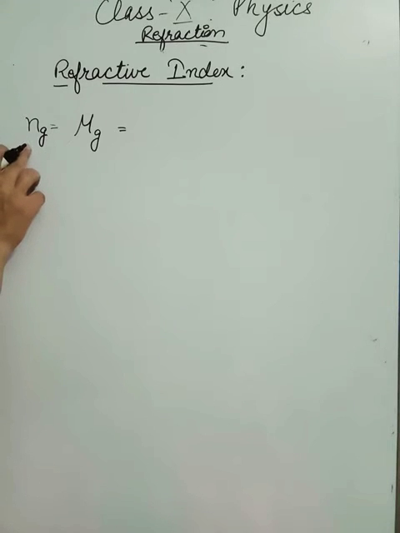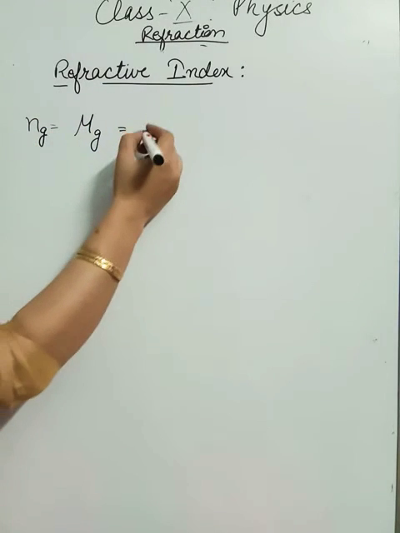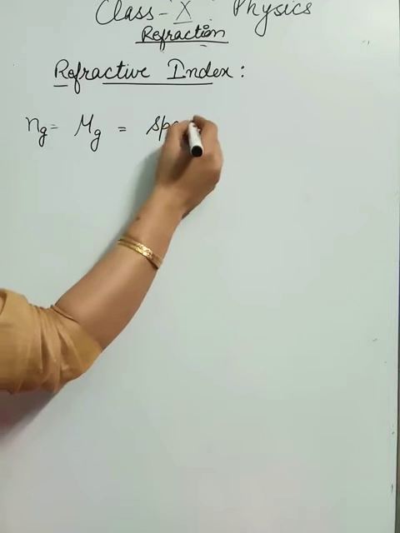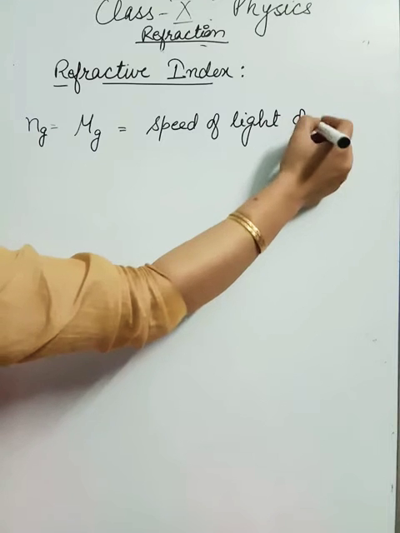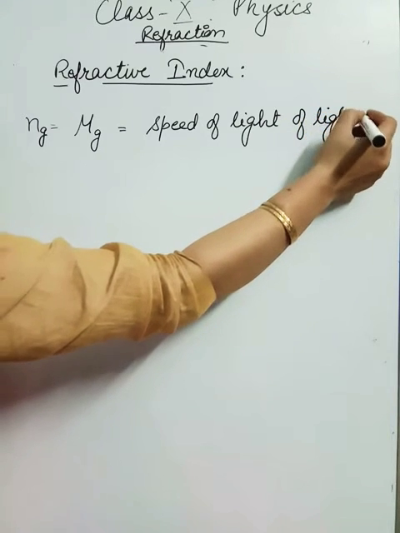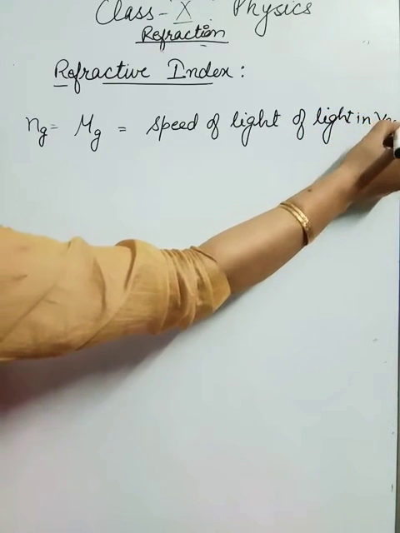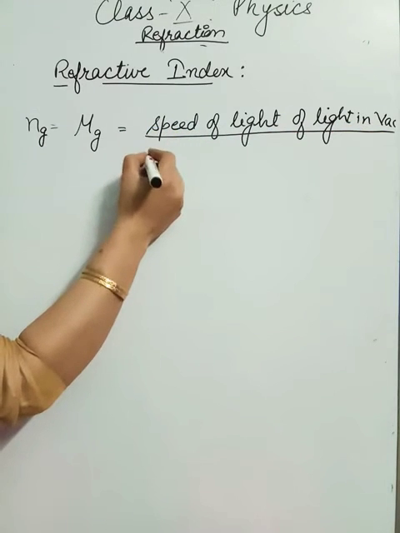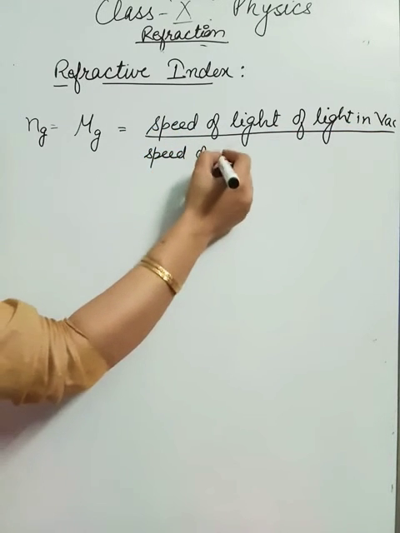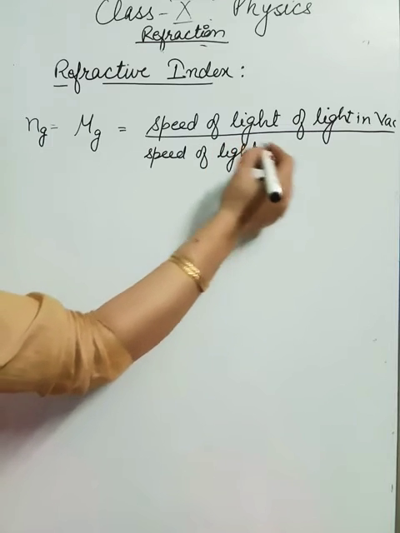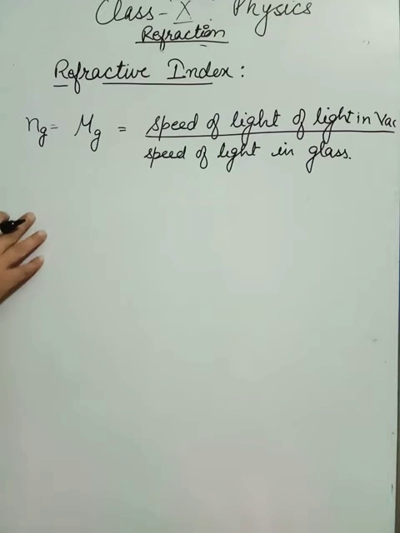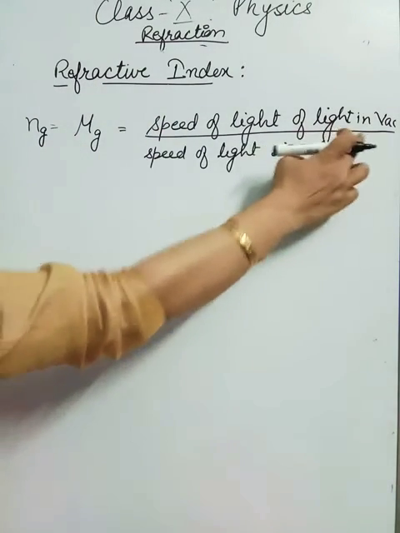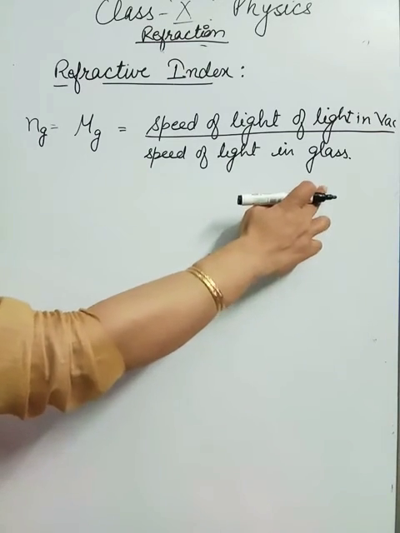So the refractive index of glass can be defined as the ratio of speed of light in vacuum to speed of light in glass. Suppose you want to find the refractive index of water, then we will write speed of light in vacuum upon speed of light in water.